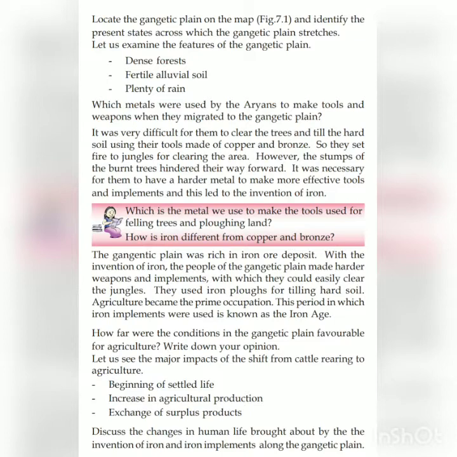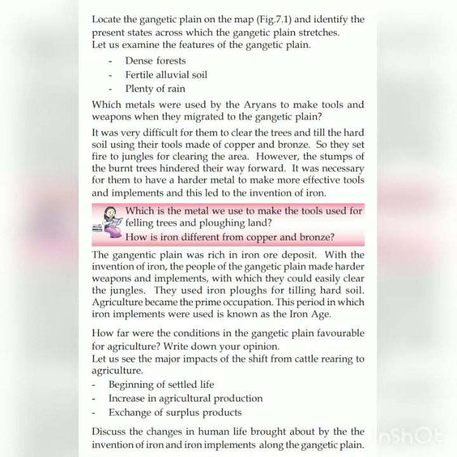Which metals were used by the Aryans to make tools and weapons when they migrated to the Gangetic Plain? It was very difficult for them to clear the trees and till the hard soil using their tools made of copper and bronze. So they set fire to jungles for clearing the area. However, the stems of burnt trees hindered their way forward.